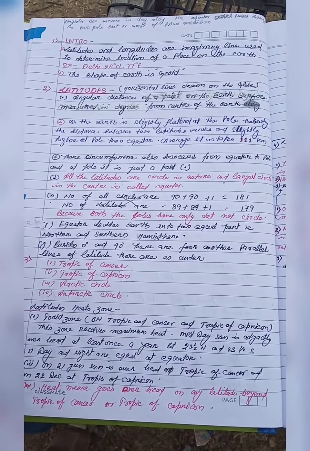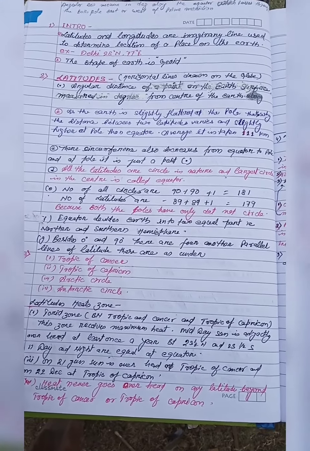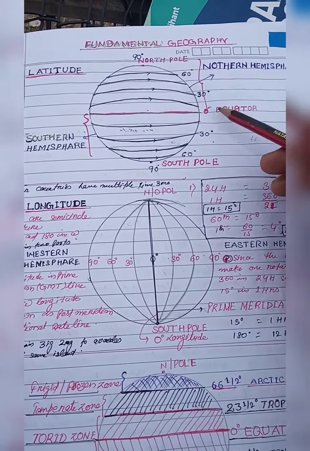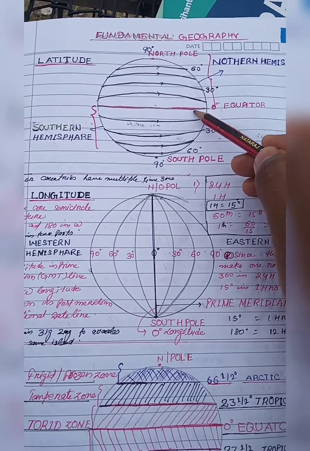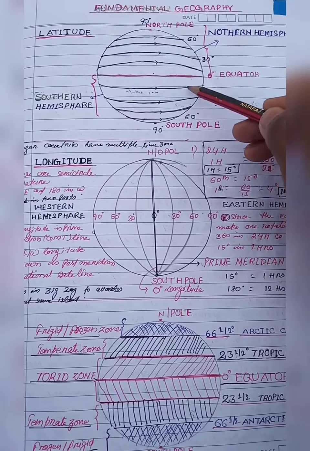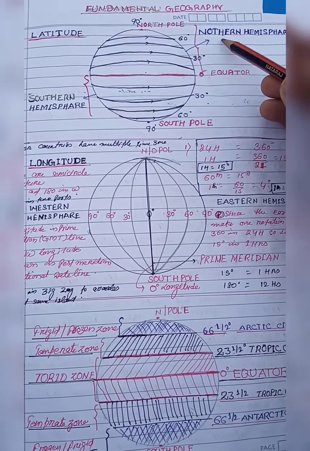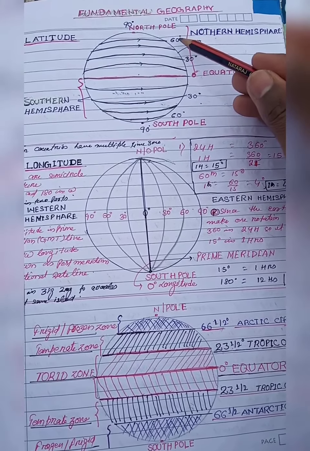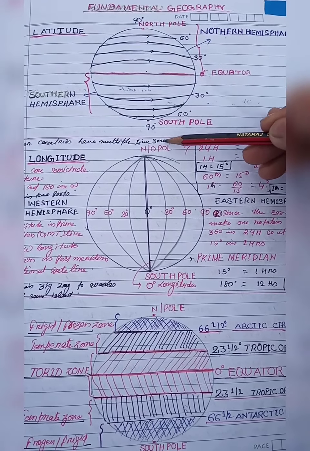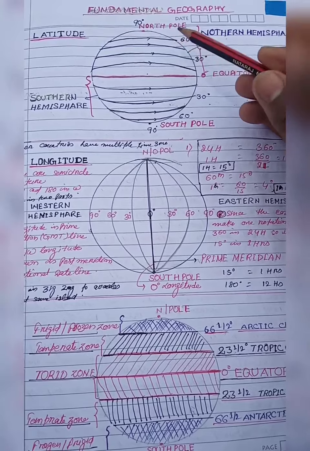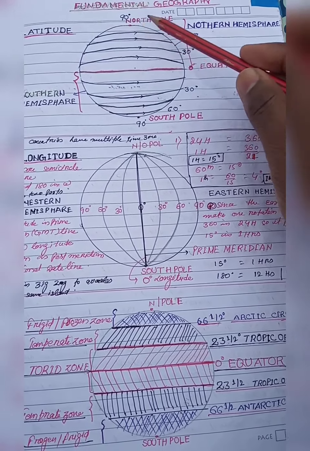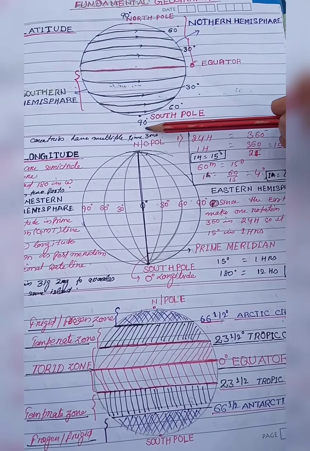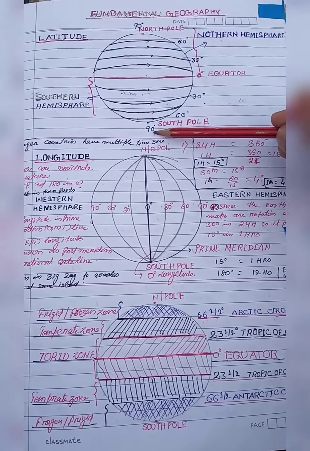Now come to the equator. The equator divides the earth into two equal parts, that is, the northern hemisphere and the southern hemisphere. There are 90 latitudes in the northern hemisphere and another 90 latitudes in the southern hemisphere. The 90 degree northern hemisphere latitude is known as the North Pole, and the 90 degree southern hemisphere latitude is known as the South Pole.